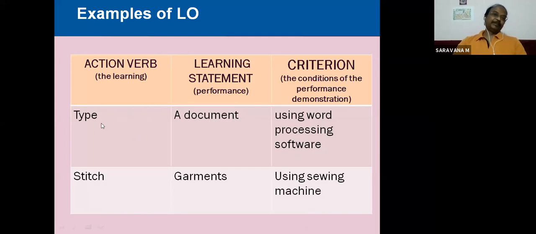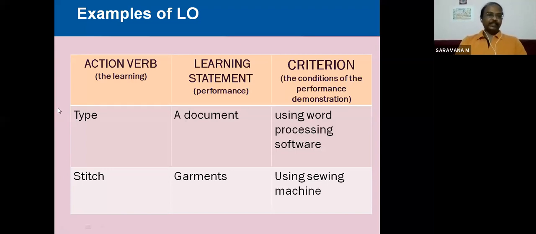The learning outcome we have seen with so many definitions. Every learning outcome will start the statement with an action verb, a measurable, achievable action verb. We have discussed the SMART principle in detail. SMART is specific, measurable, achievable, realistic, and time bound. So these learning outcomes are based on the SMART approach, and they will be measurable, achievable, realistic, and time bound.